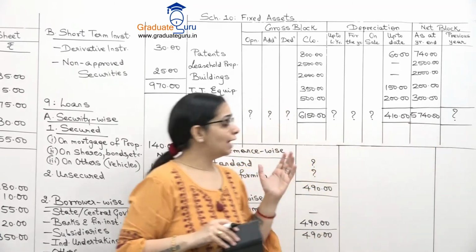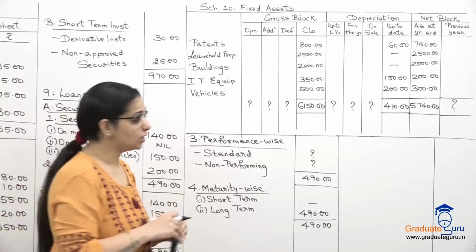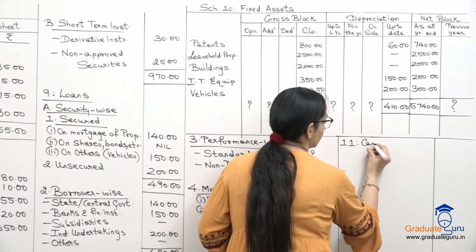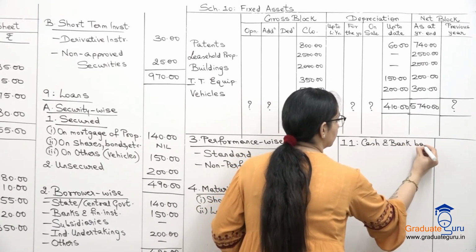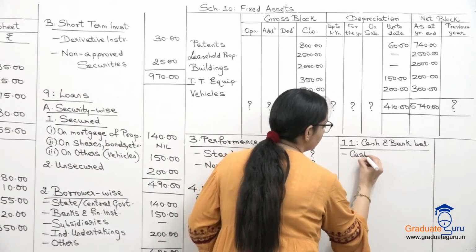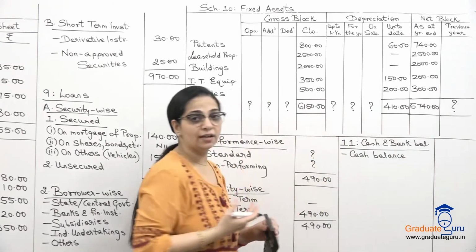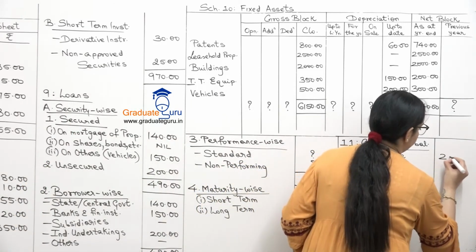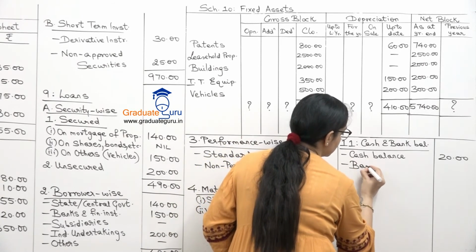Now we have to prepare our schedule for cash and bank balance, which is our schedule number 11. Here we have been given the cash balance, so we will write that amount directly. The cash balance is 20. And then we have the bank balance.